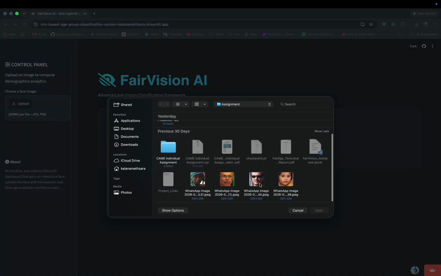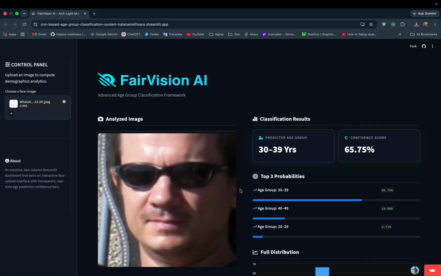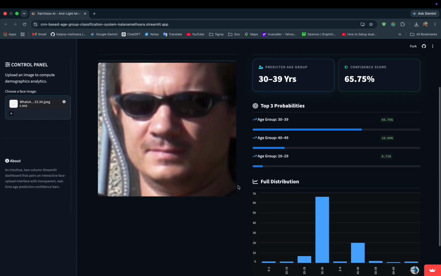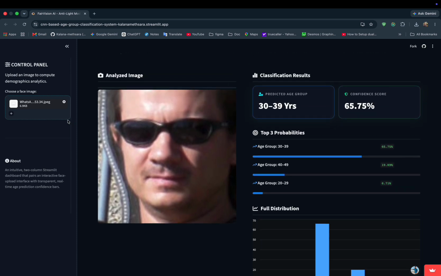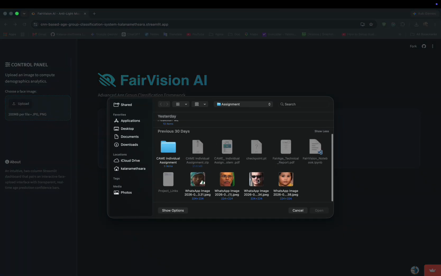The image is then passed through our trained ResNet 50 model. In real time, the backend calculates the probability and displays the final predicted age group directly on screen.